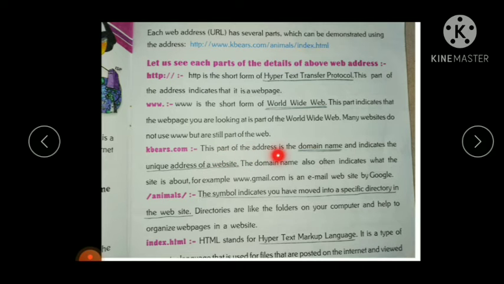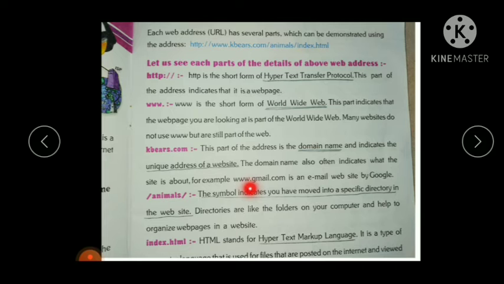This part of the address is a domain name and indicates the unique address of a website. The domain name also often indicates what the site is about, so it gives us information about the website.